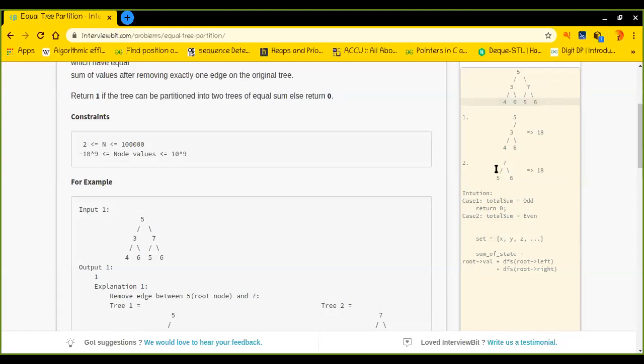Are you getting me? Let's say I solved this particular tree, and I found out that the sum is 18, and I save this sum in my set. Whenever I find the complete set, and I also see that the total sum is even, and I find total sum divided by 2 in my set, that means there are exactly two values definitely present in my tree whose sum is 18. So this is the intuition.